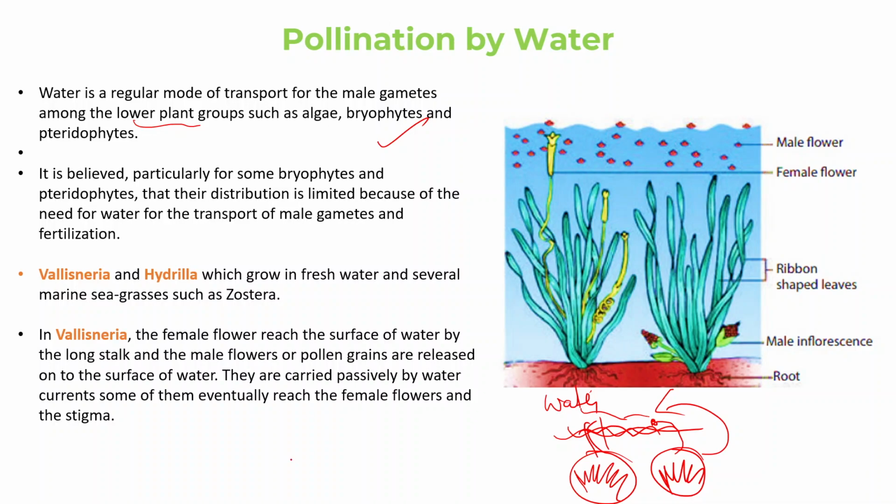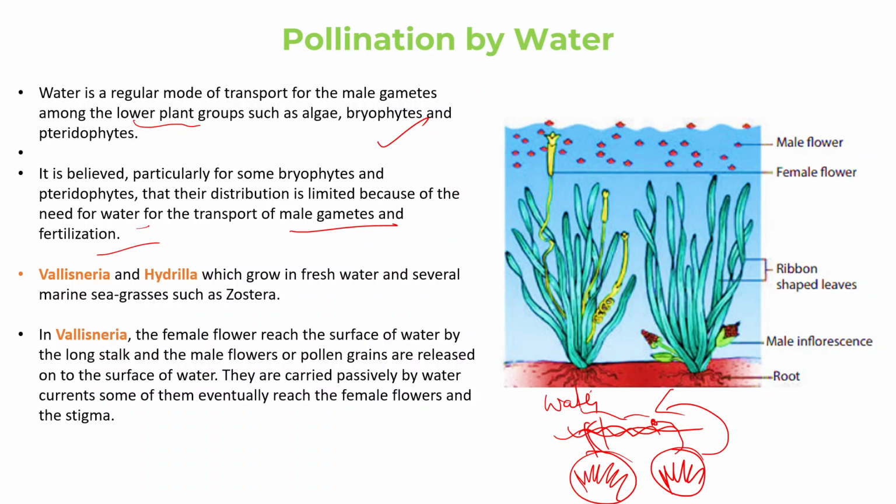So, this is believed, particularly for some bryophytes and pteridophytes, that the distribution is limited because of the need for water for the transport of male gametes and fertilization to occur. This is the reason you will find that for these bryophytes, algae, and pteridophytes, where they do not find water, the life cycle cannot complete, right?